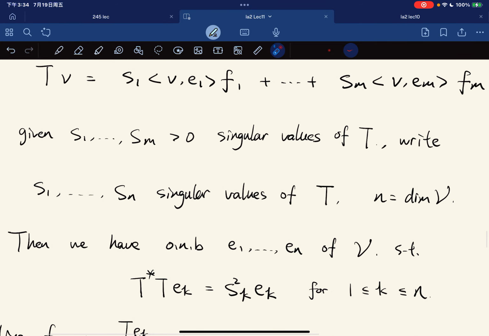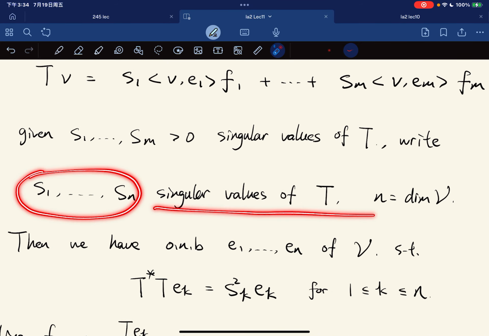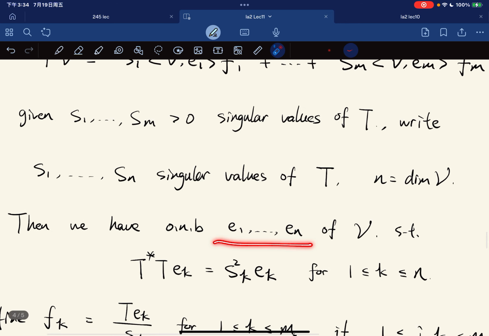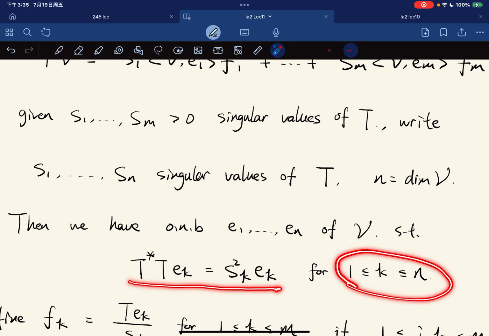Then we have an orthonormal basis of V such that, because the singular values are square roots, we square it back. So T star T e_k is s_k squared e_k for k from 1 to n.